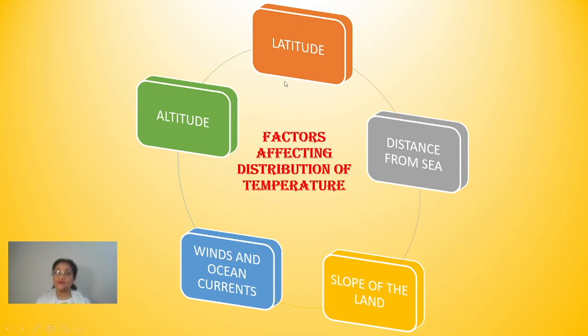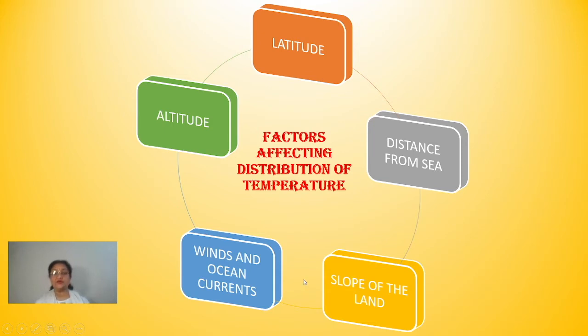Number two is altitude, that means the height from the mean sea level. Number three is distance from the sea, or the coastal area. Number four is the slope of land, the slope of the landform.